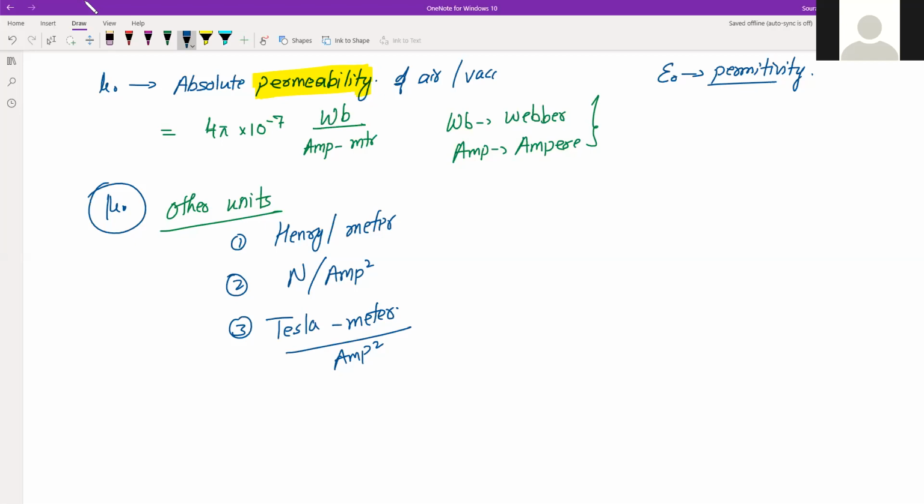So this name you don't have to confuse. In magnetism, or in case of magnets, it is permeability, and in case of electrostatics, it was permittivity. Both are different. Here the value is 4 pi into 10 to the power minus 7. There the value was 1 by 4 pi epsilon, that is 9 into 10 to the power 9. So this is the difference between these two, that is Biot-Savart's law and the application and the value of mu naught or absolute permeability.